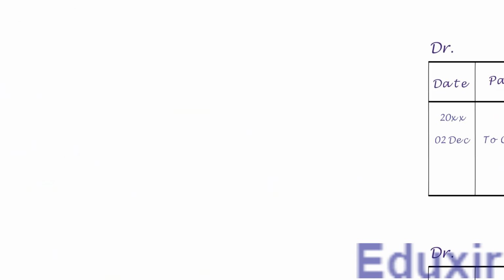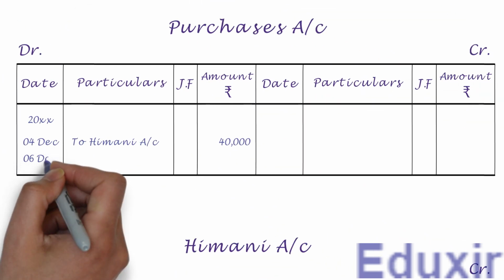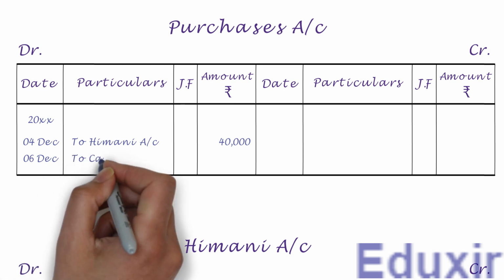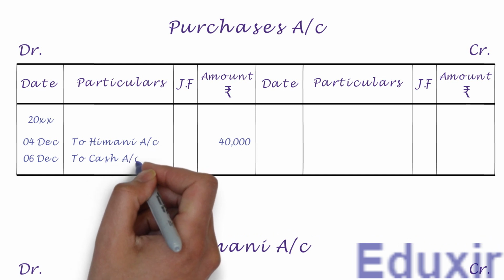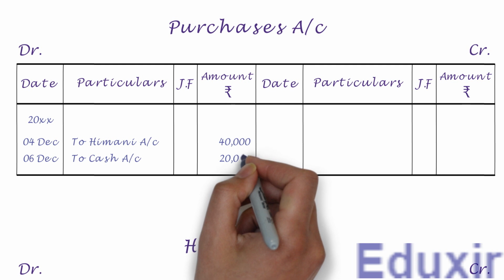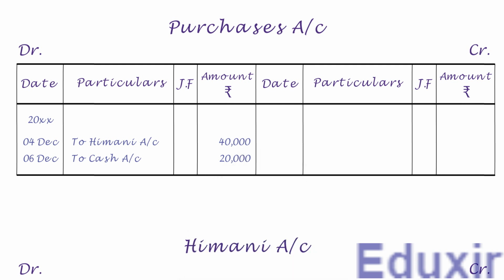On the debit side, let us first write the date in the date column. We need to write to cash account into the particulars column. Let us write the debit amount of 20,000 rupees into the amount column. With that, we have completed the posting of this journal entry into the purchases account. Let us now take up the next entry.